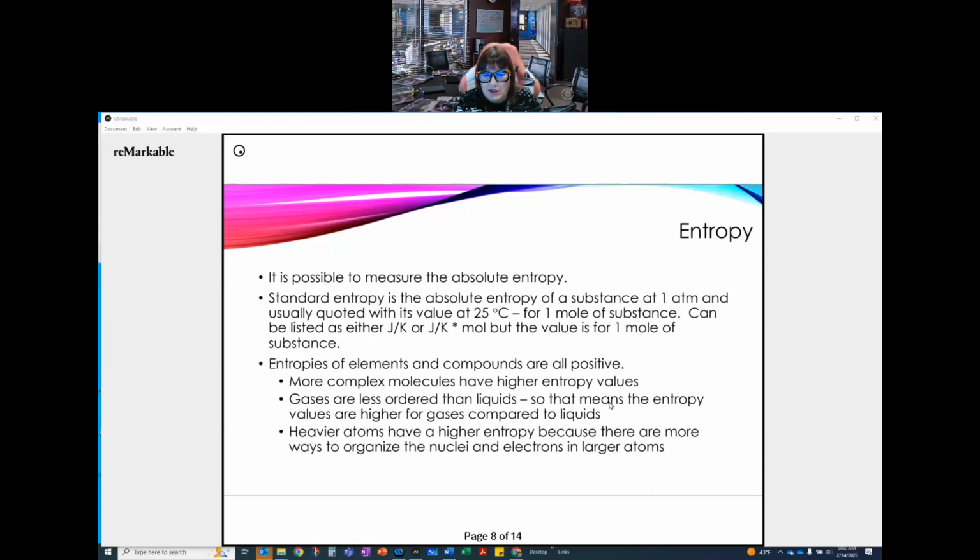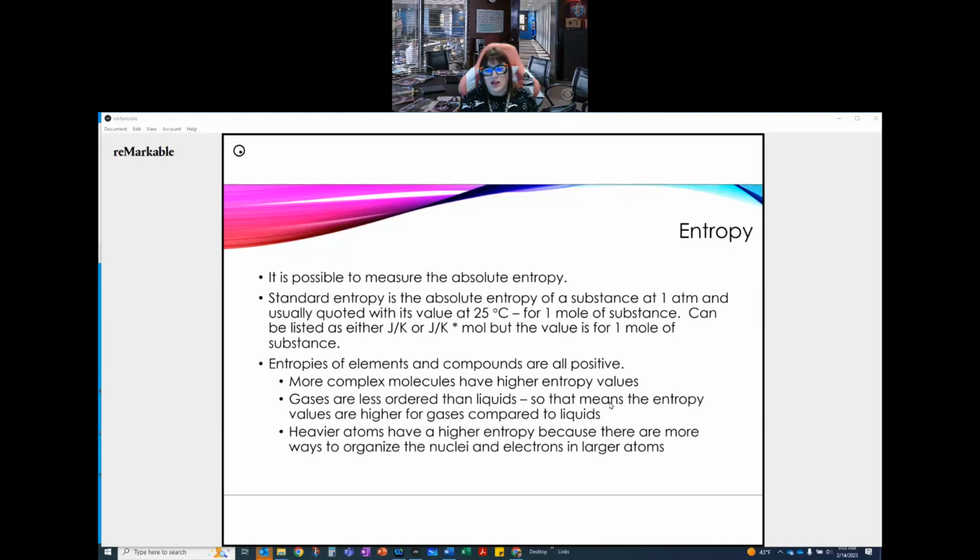Again, it is possible to measure absolute entropy. Standard entropy is the absolute entropy of a substance at 1 atmosphere, and usually quoted with its value at 25 degrees C for 1 mole of substance. It can be listed as joules per Kelvin or joules per Kelvin mole. The value is for 1 mole of a substance, so it doesn't matter which units we have, it's always for 1 mole of that substance. Entropies of elements and compounds are all positive, because everything has more entropy in it than an absolute entropy would have.